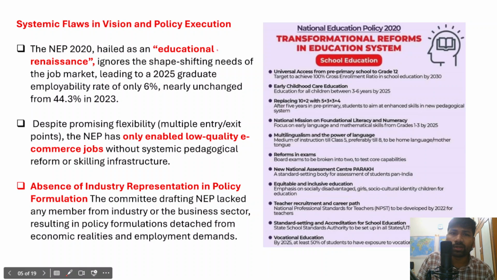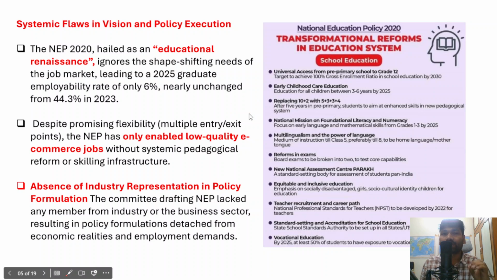However, the national educational policy failed to recognize this fact. Therefore, it has been leading to a 2025 graduate employability of only 6%, right? So whoever graduated in 2025, only 6% get employment, nearly unchanged from 44.3% in 2023.